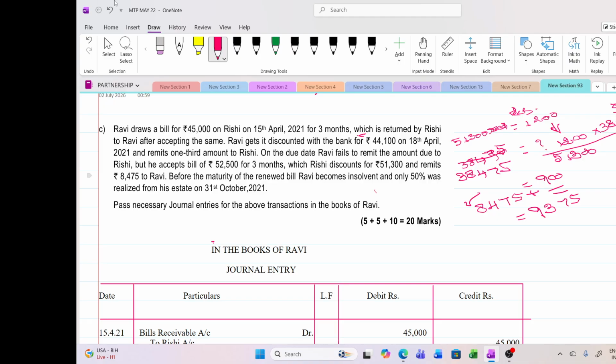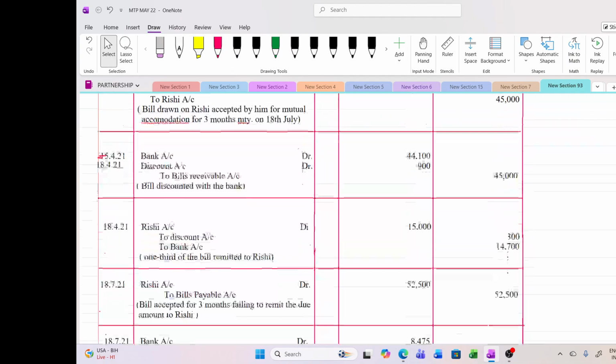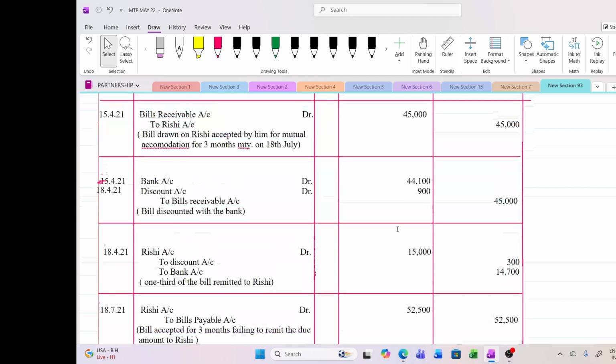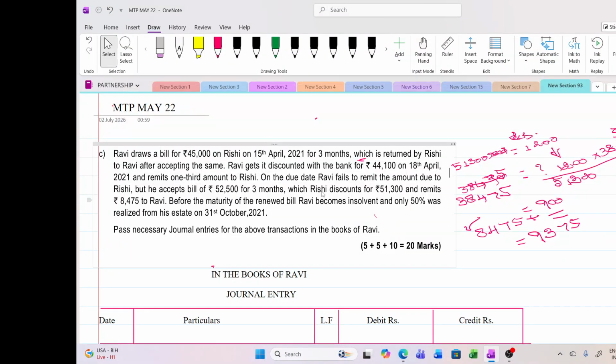Okay. So now we are moving on. So now he has received in the bank account 38,475 and discount account is debited 900. I have shown it here: 1,200 into 38,475 divided by 51,300. So Rishi will be credited with 39,375 as if he has paid 39,375, whereas he paid only after deducting the discount charges, 38,475. Okay. So let us move on to the next one.